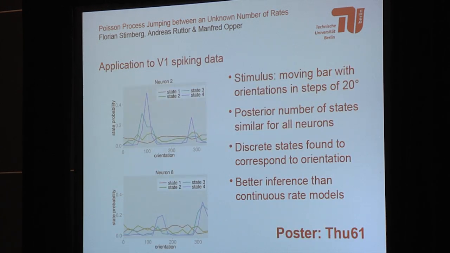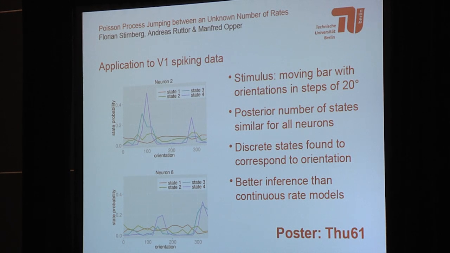So we applied the model to 10 neurons from a cat's V1 area, and as a stimulus, there was a moving bar with orientations in steps of 20 degrees. So although the number of spikes between the neurons varied highly, the number of posterior states we found was very similar, usually 4. And as the stimulus was discrete, so in steps of 20 degrees, we hoped to find discrete states in the response as well. And as you see on the left, we did.